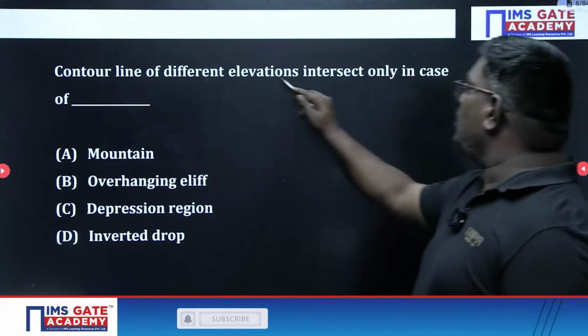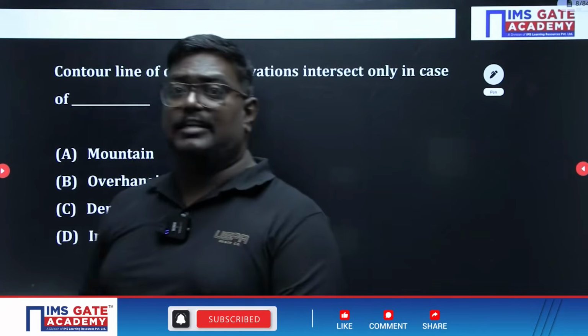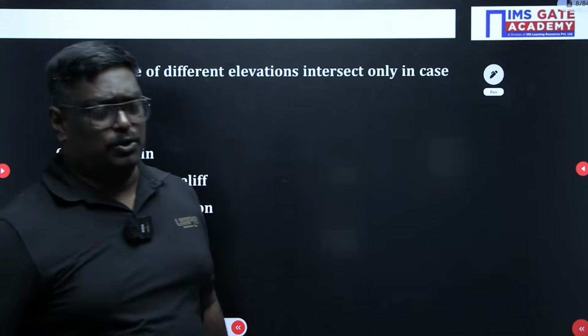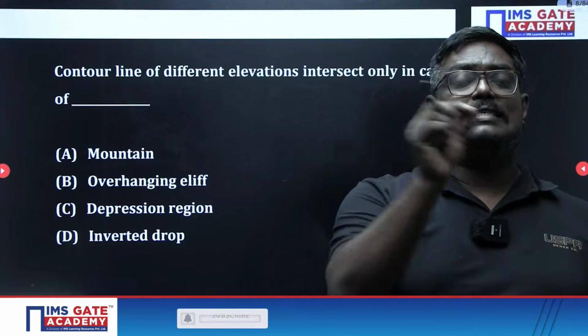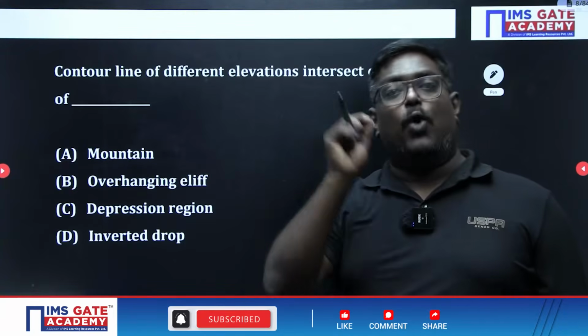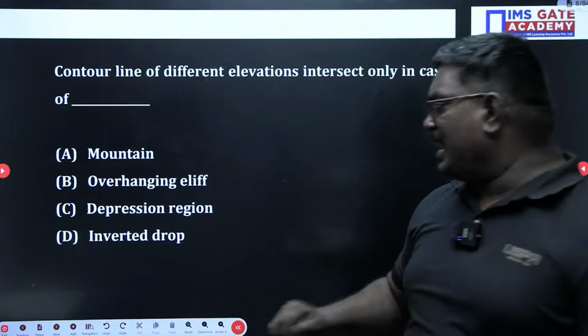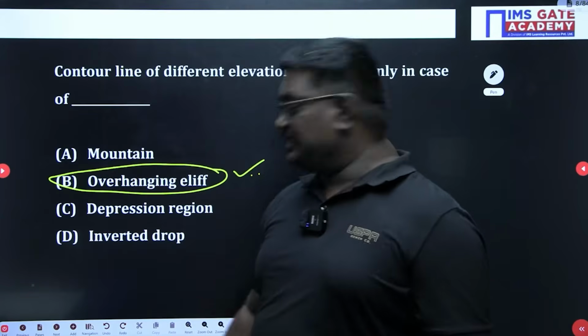Similarly, when contour lines of different levels intersect. This is one of the interesting things, directly from the characteristics of contour. Two contour lines never intersect each other except in the case of an overhanging cliff or a cave penetrating inside a hill. So this is a standard property, and the answer here is overhanging cliff, which is the right option.